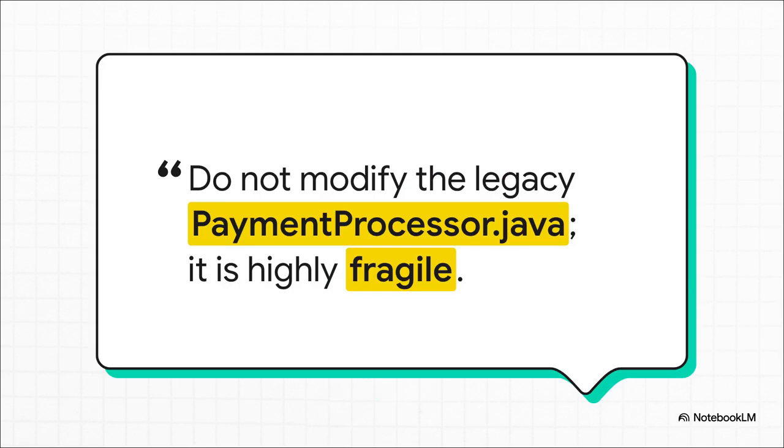Right now, we're kind of relying on these out-of-band text rules. You literally find yourself writing out plain English, typing, "Please, do not modify the legacy payment processor Java. It is highly fragile." And then you just drop that text into some random markdown file in the root of your project. It's exactly like leaving a desperate sticky note on a physical server rack, just crossing your fingers and hoping the AI reads it, understands the context, and actually remembers it when the time comes.